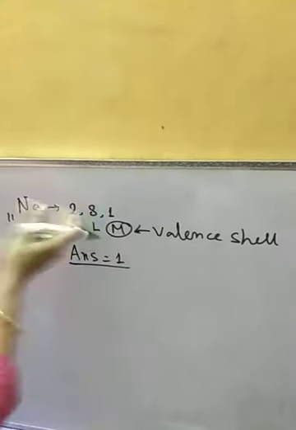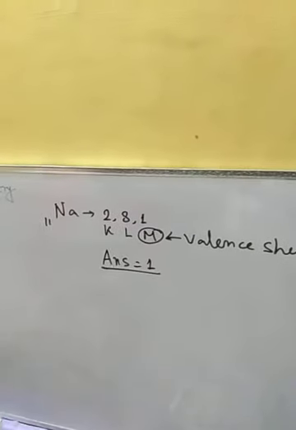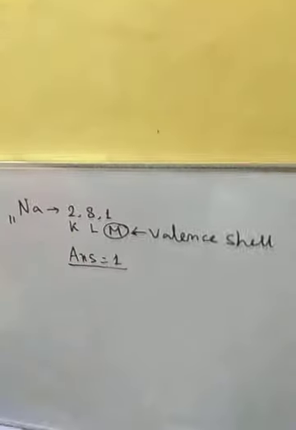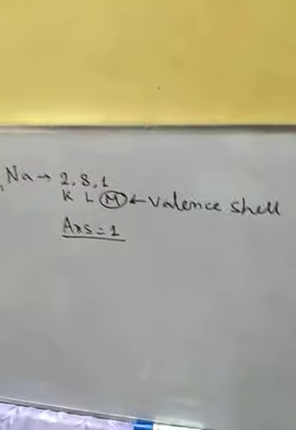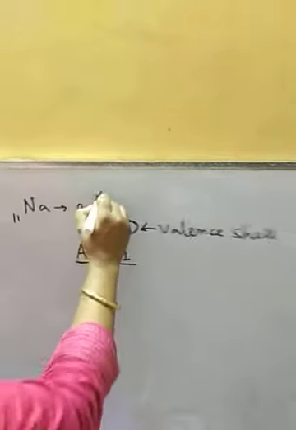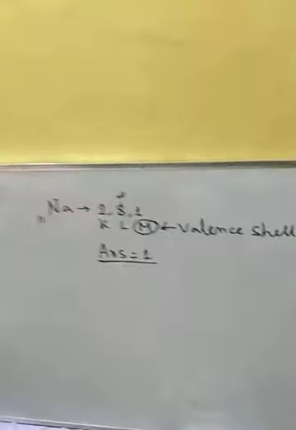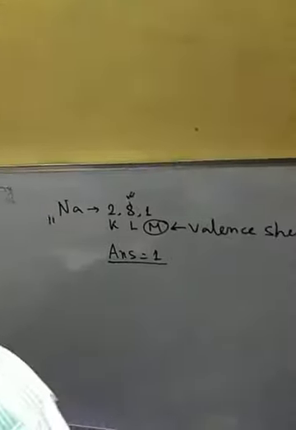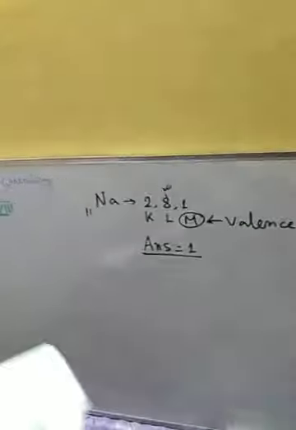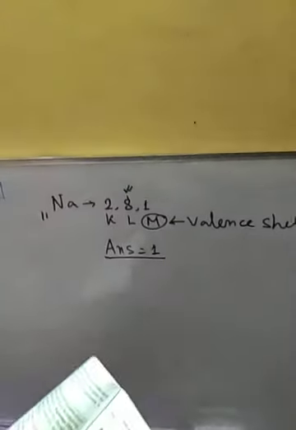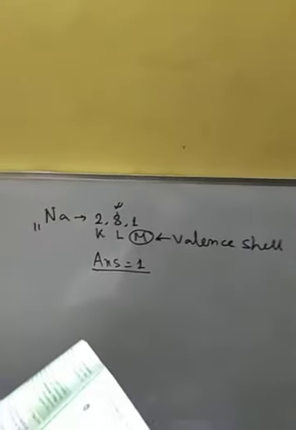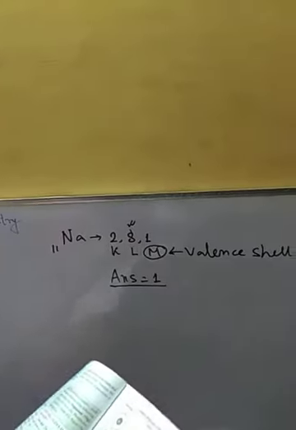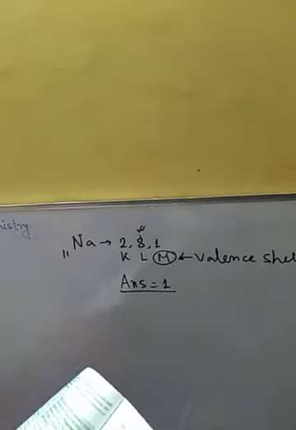Or the question may come in this manner. Suppose how many electrons are there in the L shell for sodium? So the answer will be 8. This kind of questions are there from this chapter, so you have to prepare in this manner. Like sodium, other elements are also there, so from there also we can frame the question in this manner.